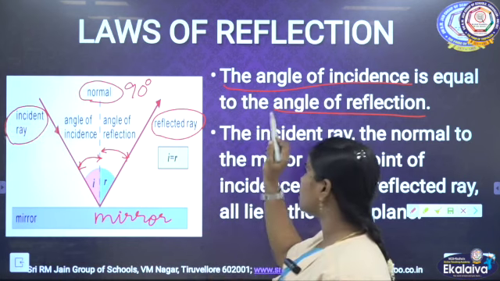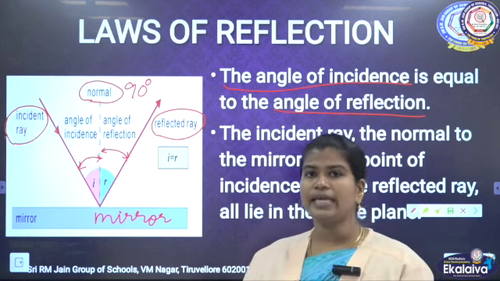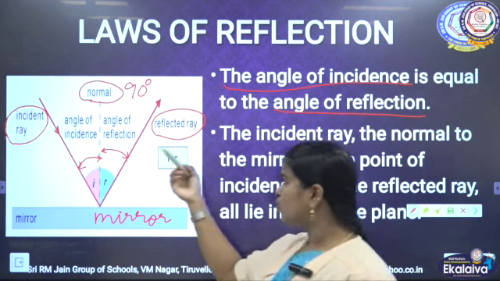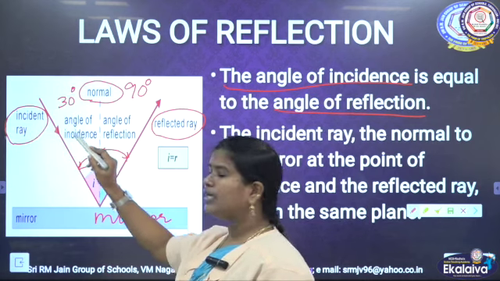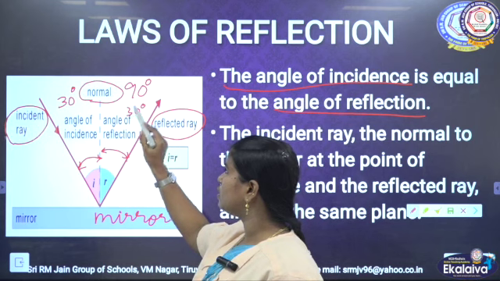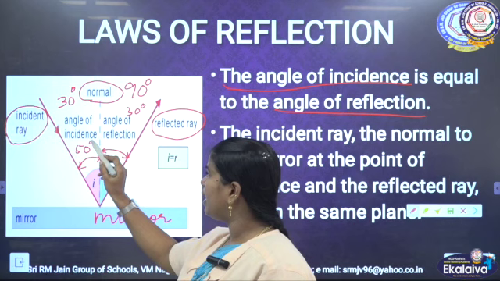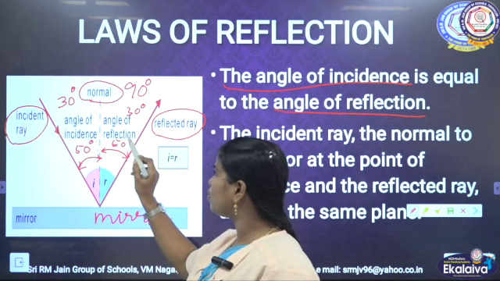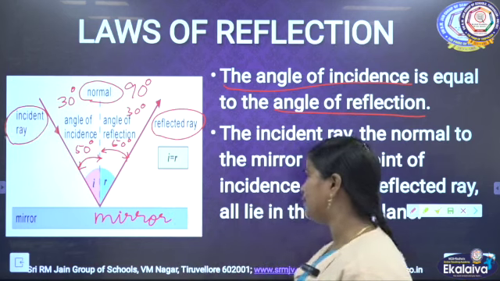So the first point states that the angle of incidence is equal to the angle of reflection, which means if the angle of incidence is 30 degrees, obviously the angle of reflection will also be 30 degrees. Suppose it is 50 degrees, obviously the angle of reflection is also 50 degrees. So that is the meaning of the first statement.